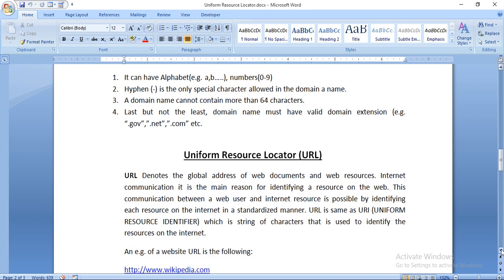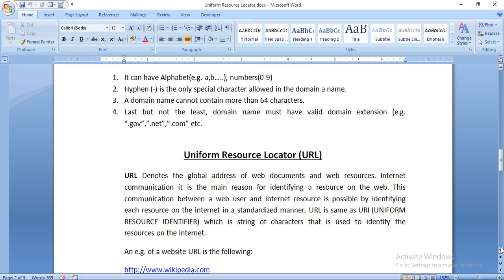Next, when we come to know what a domain is, then we must know what a URL is, the address of the site through which we open any site. URL denotes the global address of web documents and web resources. And what is a web document? A page which we write for the web is called a web document, and a web resource.